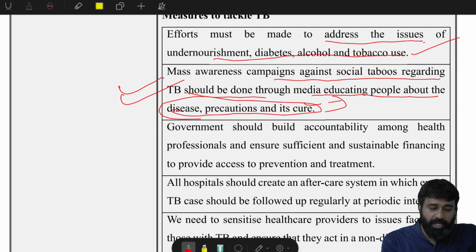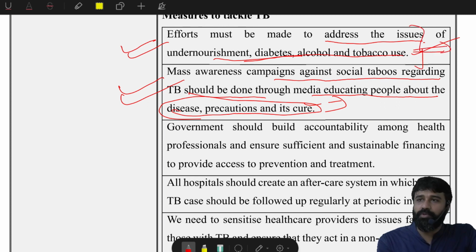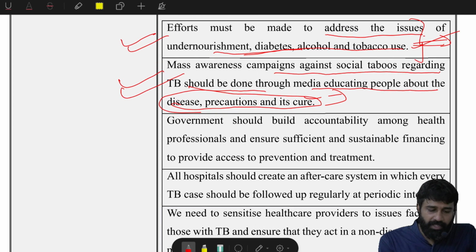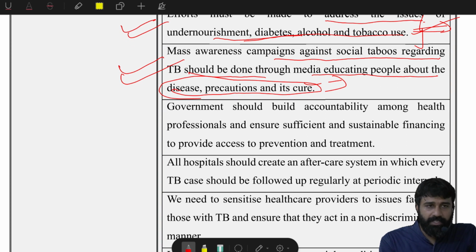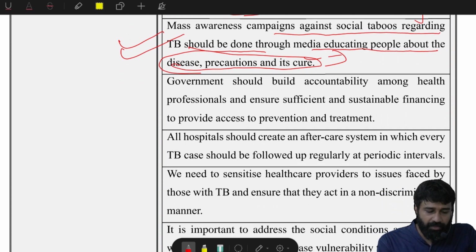Next, efforts must be made to address the issue of undernourishment. How will you give a specific solution for it? Suppose any scheme related to nourishment, okay, Pradhan Mantri Matru Vandana Yojana, Janani Suraksha Yojana, maternity schemes, midday meal scheme, Poshan Abhiyan, good. These are the schemes you need to mention while answering, and also they have to be implemented effectively.